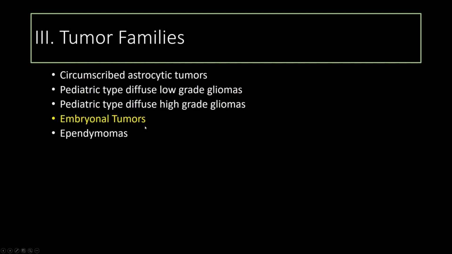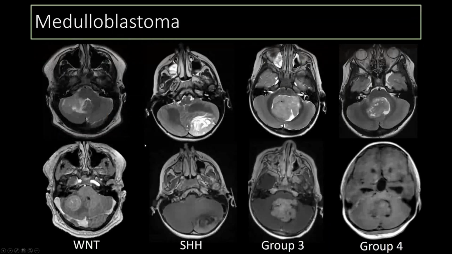Let's touch upon the embryonal tumors. Medulloblastoma was one of the tumors that was characterized molecularly early on by imaging. There are 4 subgroups of medulloblastoma. Wingless, these are typically located in your middle cerebellar peduncle, like this one. SHH, which is more described in the cerebellar hemispheres. And then group 3 and group 4, which are midline tumors. Group 3 and group 4 have a higher propensity for dissemination.